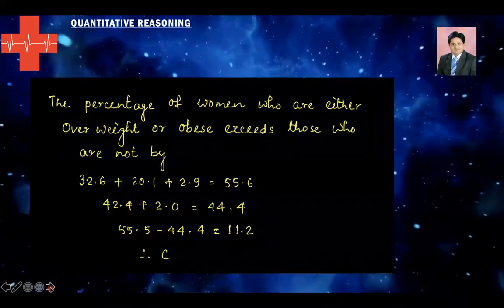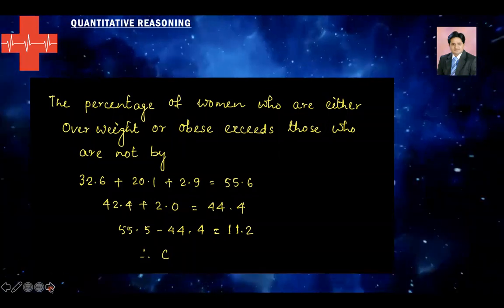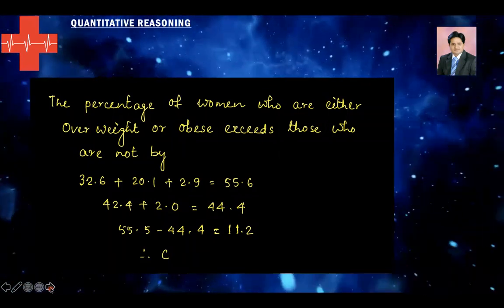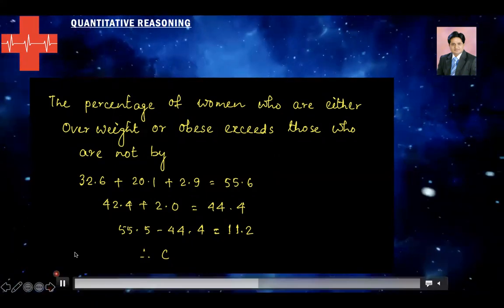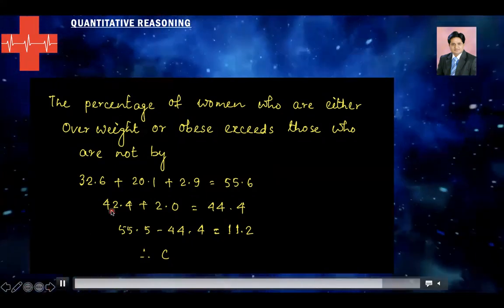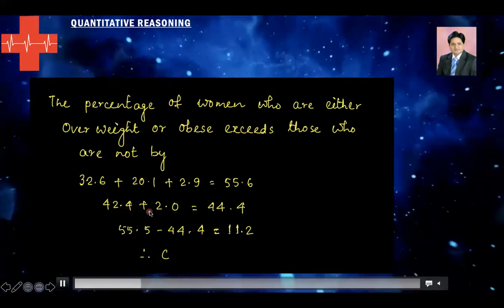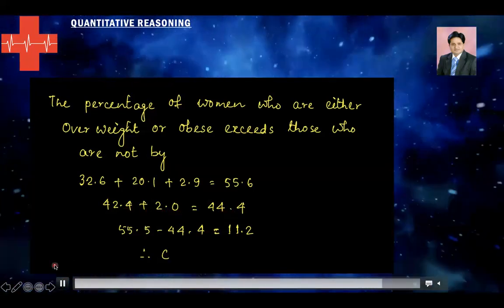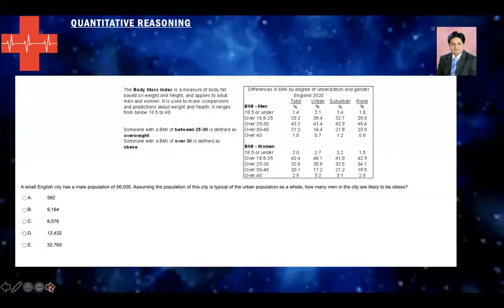So here comes the detailed solution. You add those numbers, 32.6 plus 20.1 and 2.9, which is 55.6. And those who are not, that would be 42.4 plus 2, which is 44.4. You subtract them and you have C as your right answer.